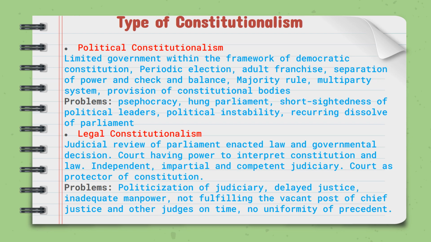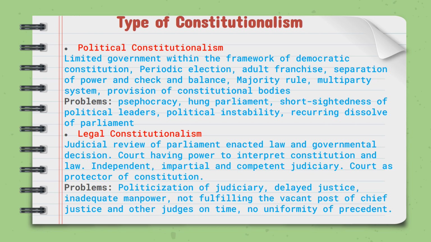And the problems of political constitutionalism in Nepal, we can say, are cephocracy. Cephocracy is formal election to election, not representation of the true desire of the people, but the formality of election. And hung parliament, no party gets absolute majority, short-sightedness of political leaders, political instability, recurring dissolution of parliament. Those are the problems of political constitutionalism in Nepal.